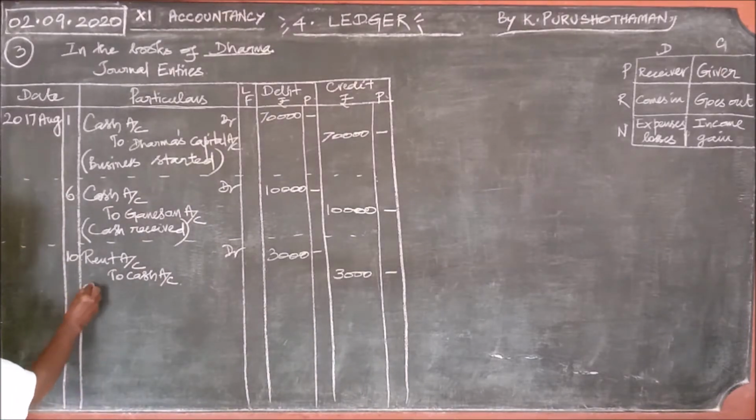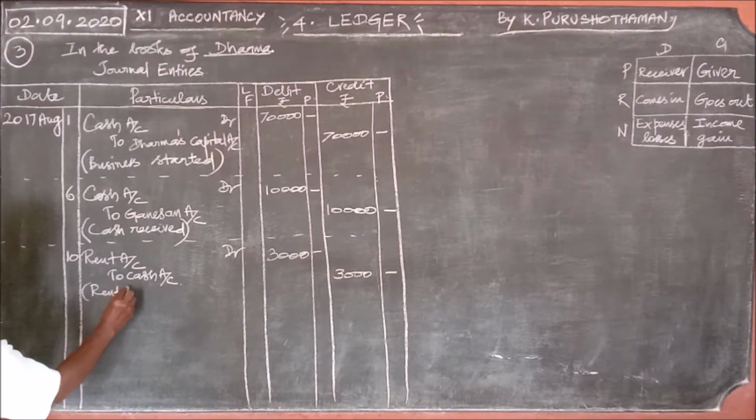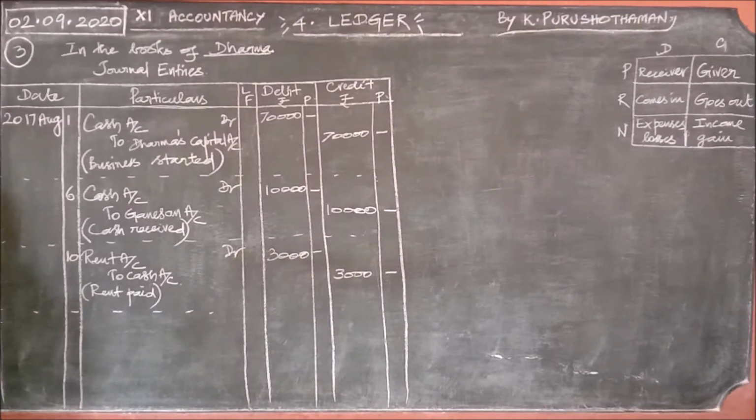Narration, rent paid. That's all. Then the next transaction: received a commission from Anand on 20th.